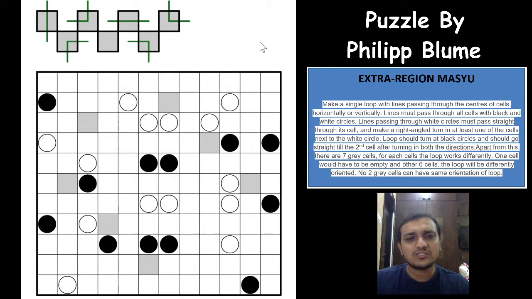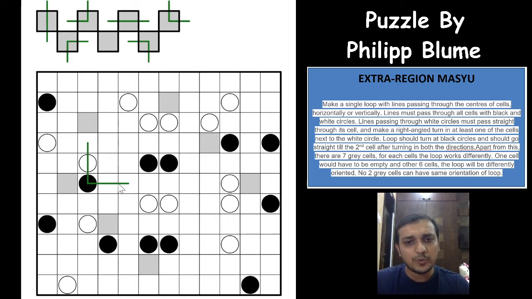So when the loop passes through a black circle, it always has to turn in the black circle, right? So there will always be a turn in the black circle, and the loop will always go straight in the white circle, right? And in the black circle, after turning, both the loop ends will have to go straight till the second cell. So after turning, it cannot turn in the next cell, right? It is not possible.